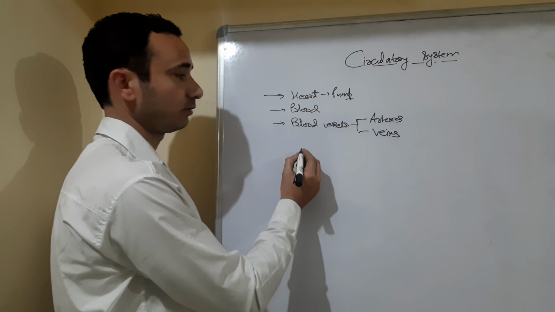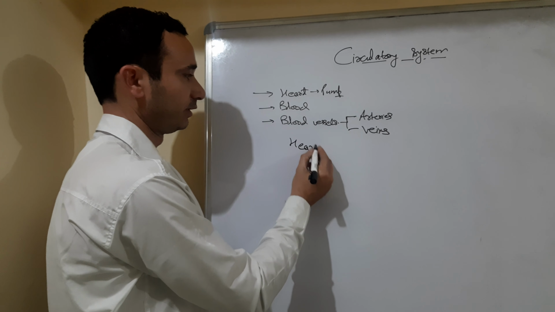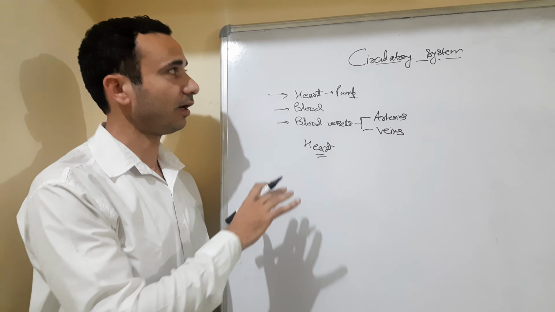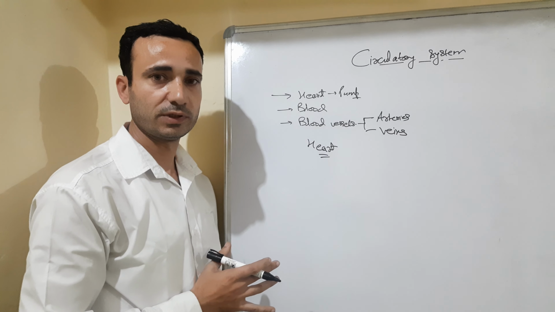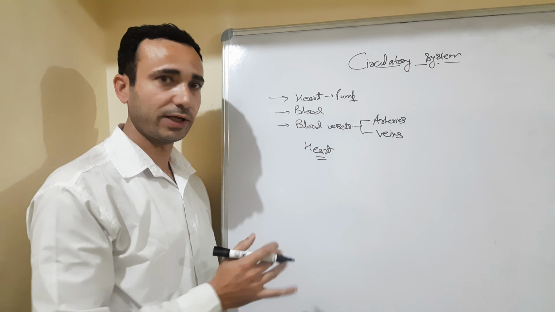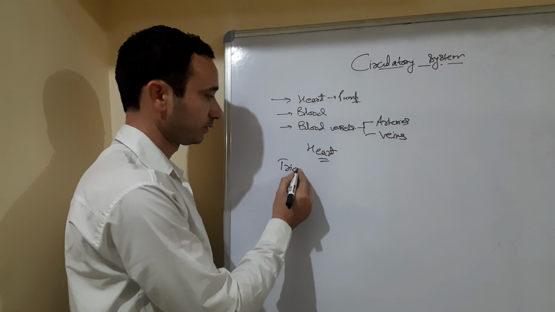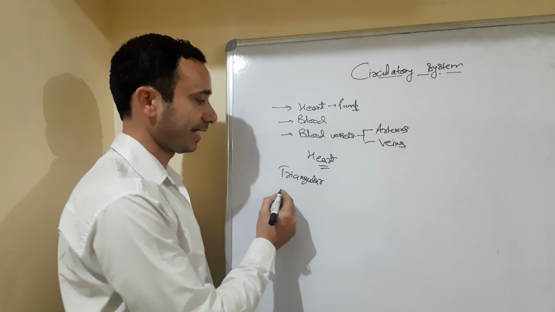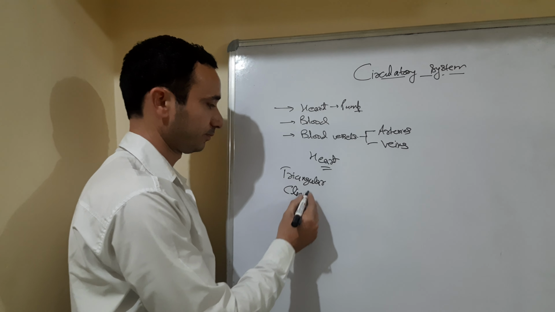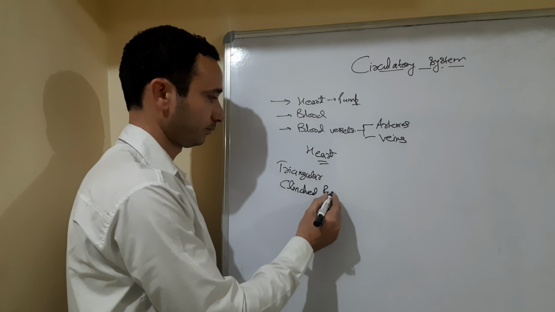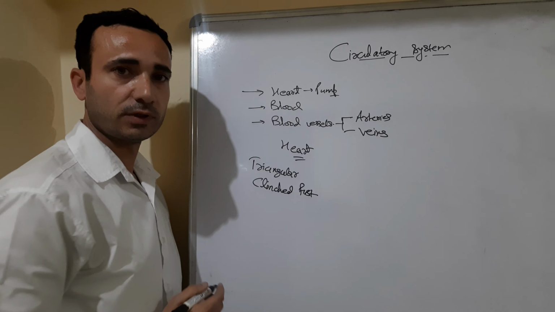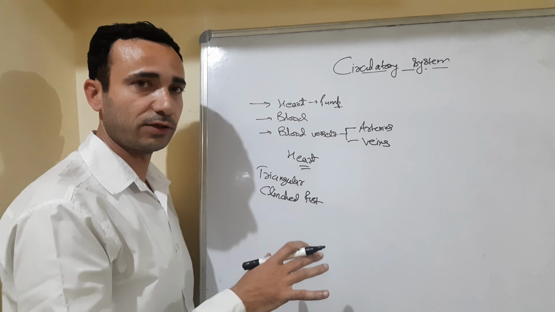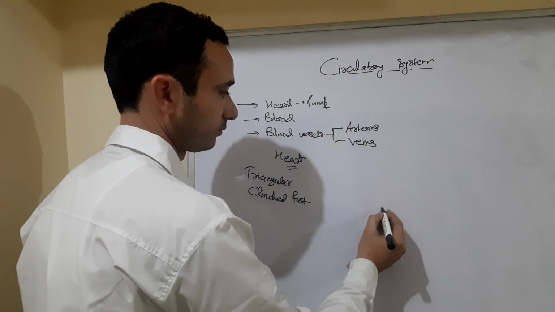Now let's come towards the structure of the heart, which is the main center of the circulatory system. The heart is roughly triangular in shape and the size of a clenched fist. Now let us try to draw the structure of the heart.